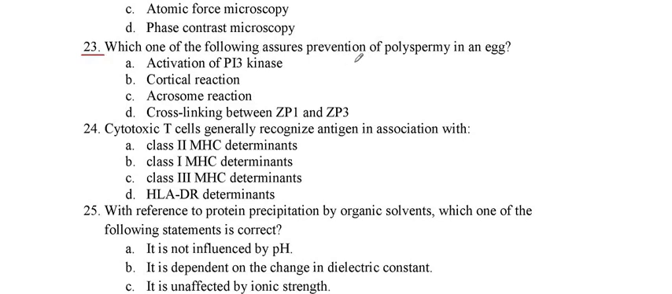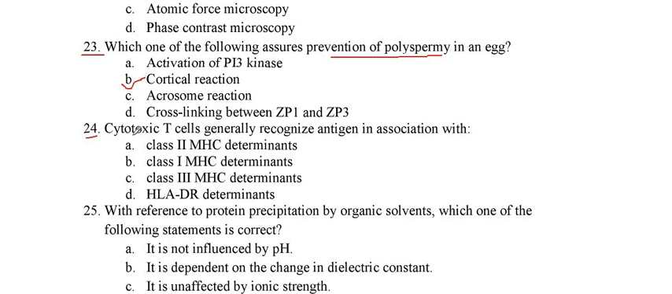Which one of the following assures the prevention of polyspermy in an egg? For the prevention of polyspermy, the cortical reaction occurs on the egg surface, which prevents polyspermy. So option B is the right one. Now we see the next question, question number 24.